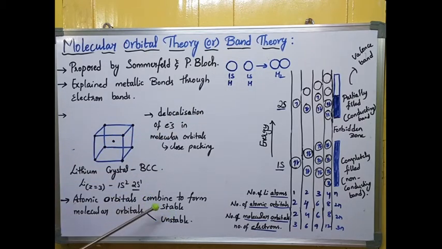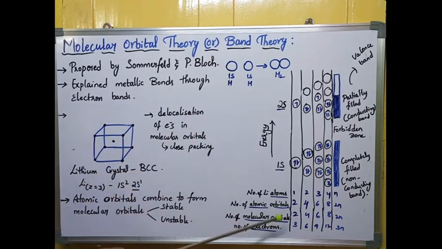Now let us see the molecular orbitals of lithium. Among these molecular orbitals there is a movement of electrons. After forming the molecular orbitals, there is a delocalization of electrons. Delocalization means complete, continuous moving of electrons. That is responsible for the close packing of the structure of the crystal. Because of the movement of the electrons, a metallic crystal has all its characteristic properties. The metallic crystal gets close packing because of the movement of electrons, and that is called delocalization.